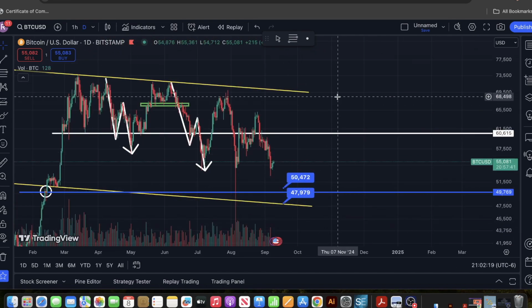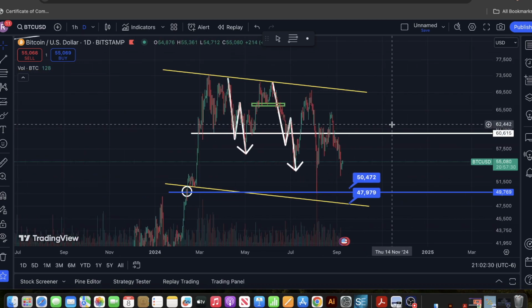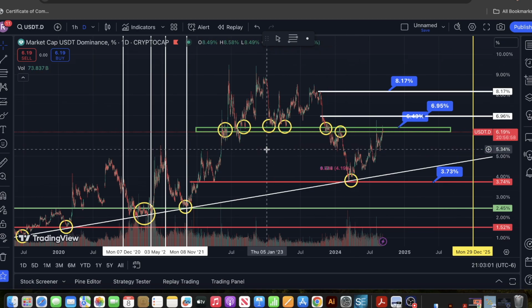In my next video, if you guys paid attention, I was mentioning in the previous video that we need to see how much of the money will go to Bitcoin if we touch that USDT dominance's white line. Let me show you. Let me get rid of this.